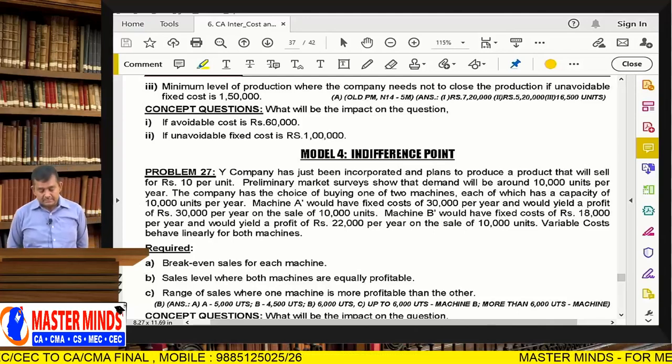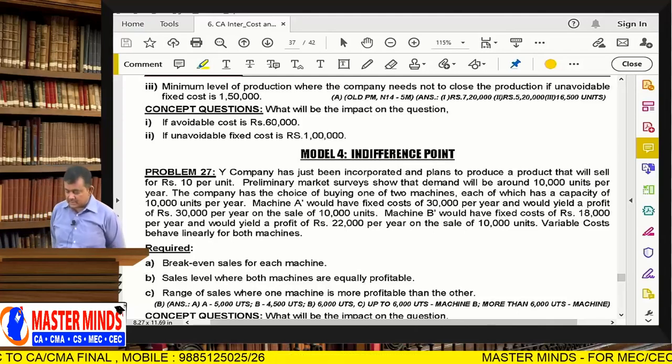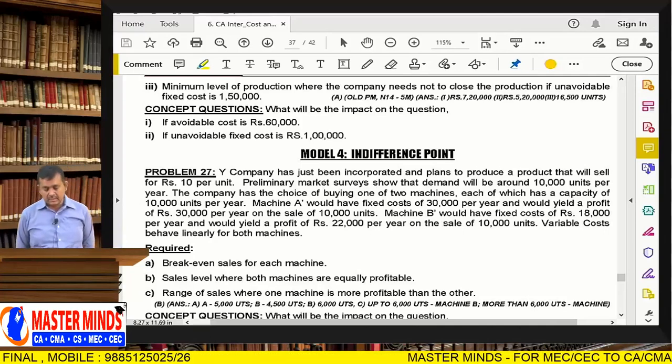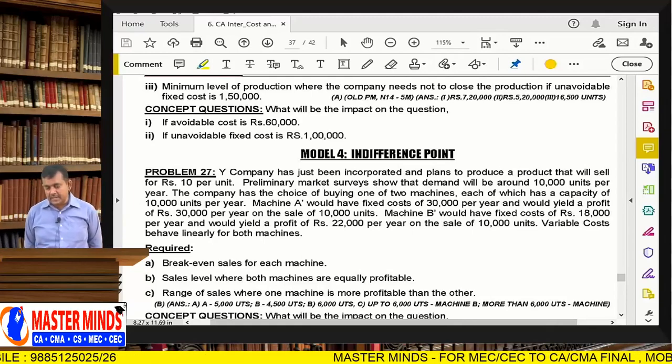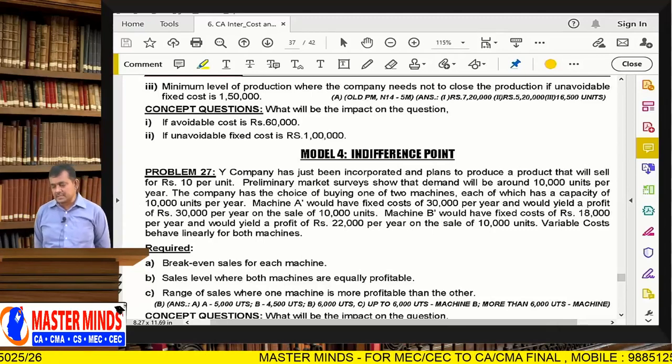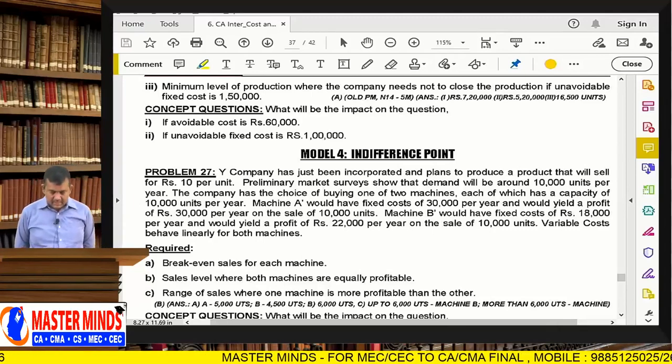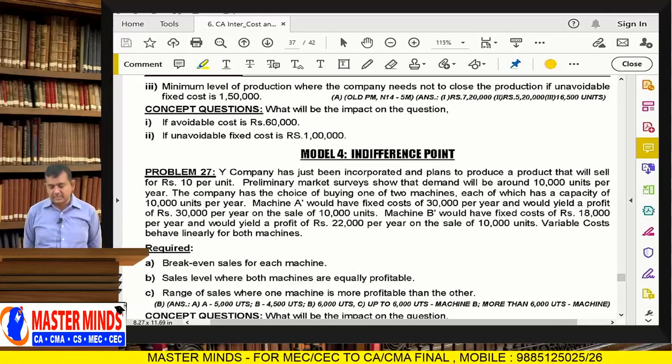Y company has just been incorporated and is planning to produce a product. That means the company produces and sells a single product that will sell for 10 rupees per unit.